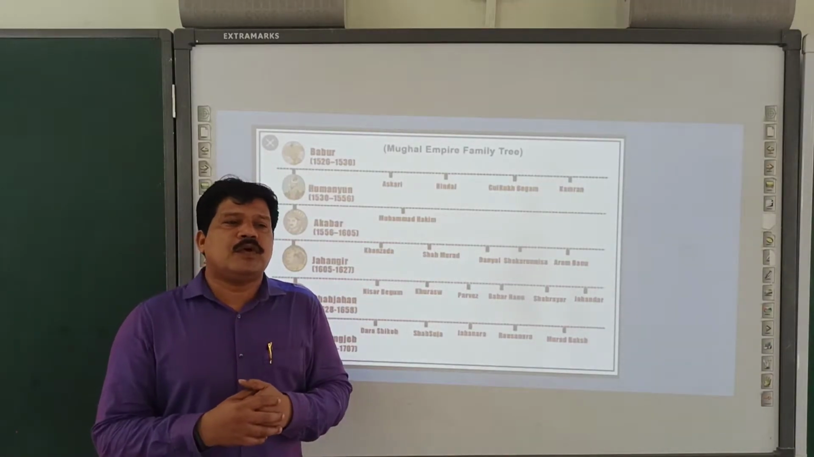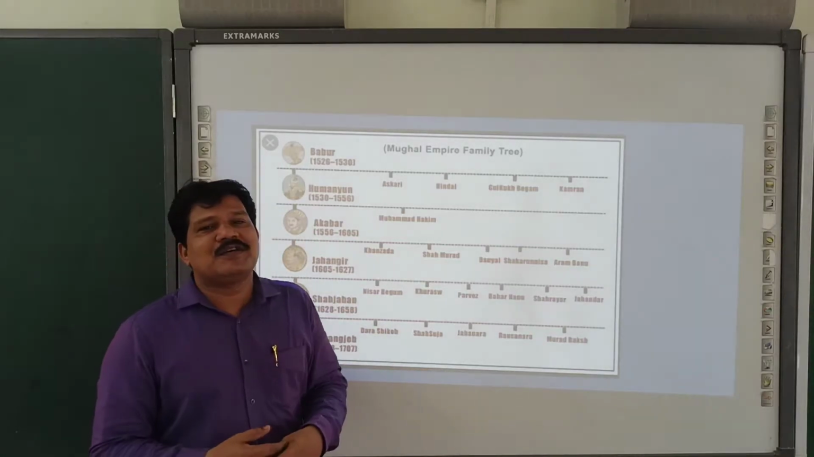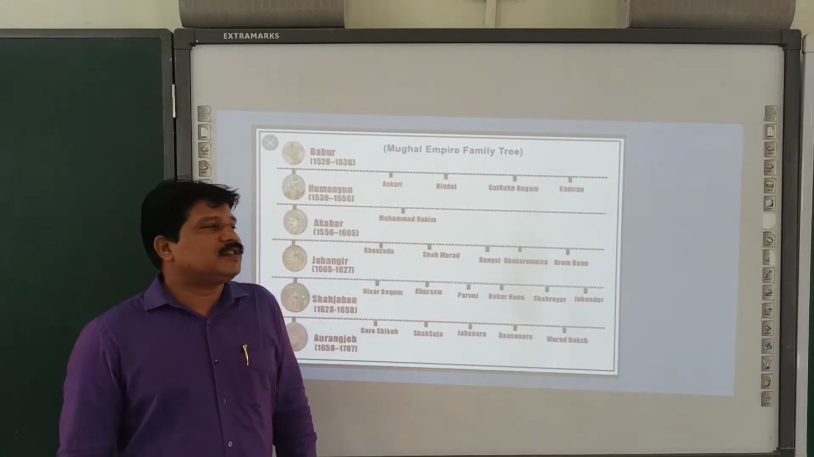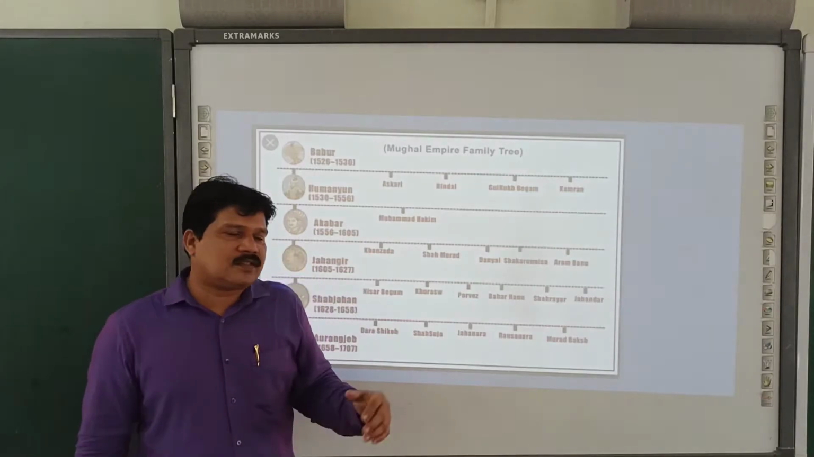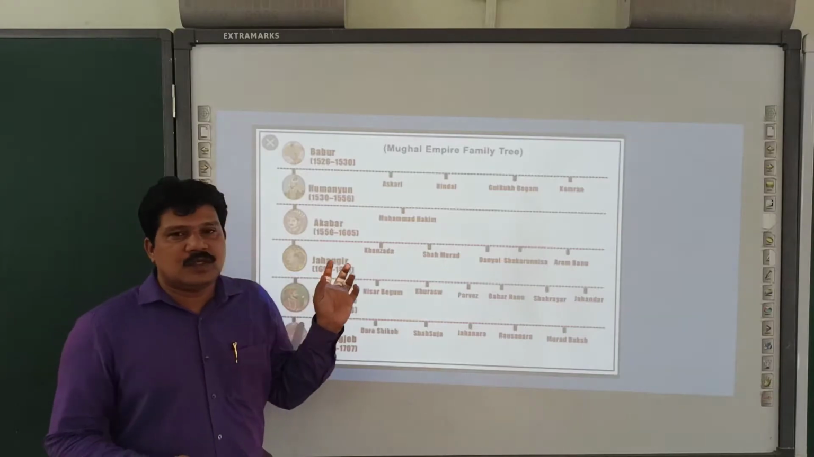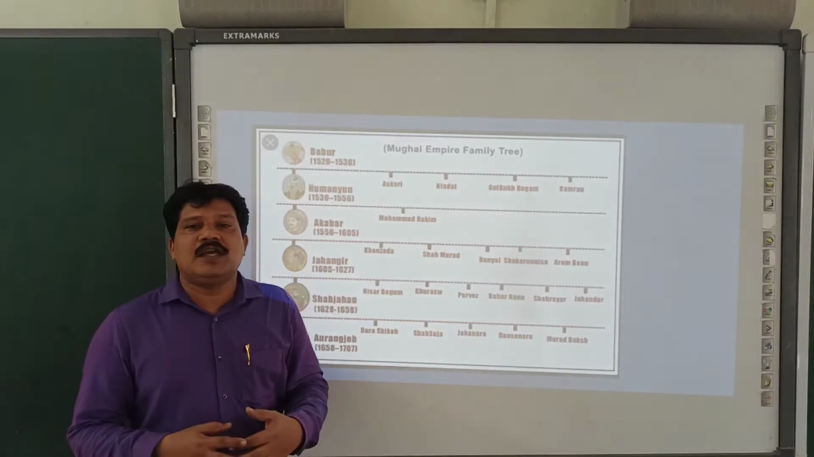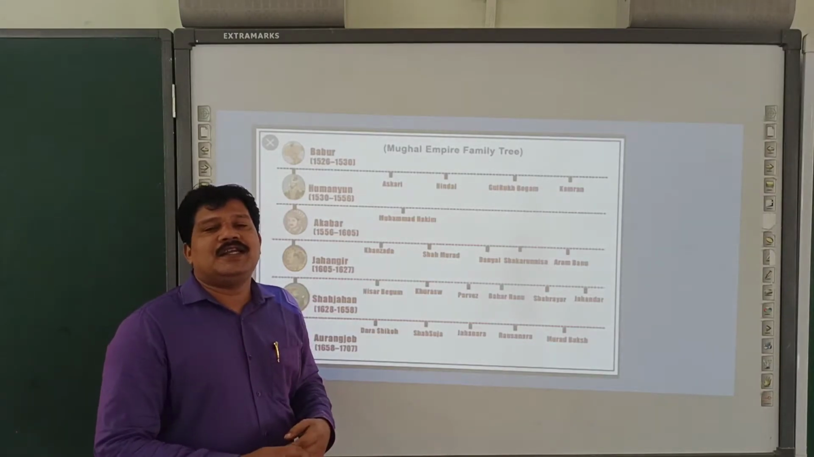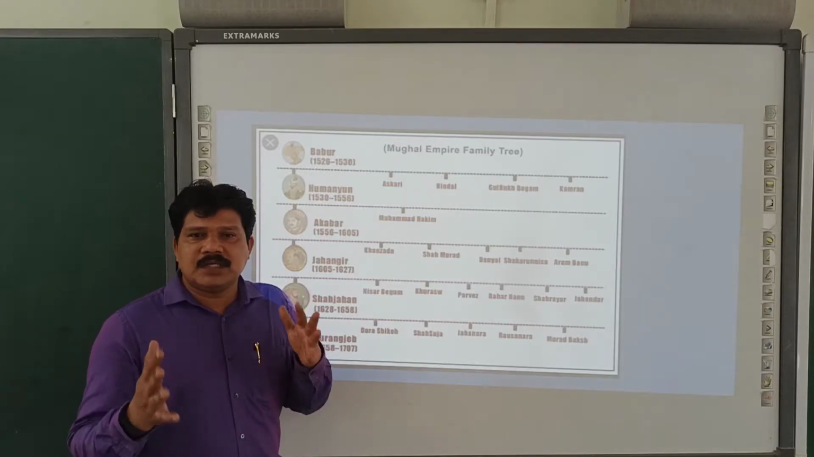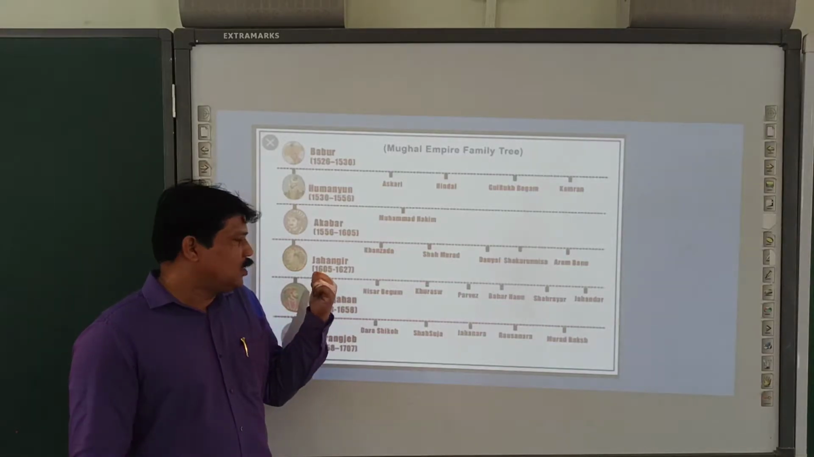Relatively, Akbar ruled for a longer period, and during his time the Mughal dynasty was at the zenith of success. After Akbar's rule came Jahangir. We remember Jahangir because it is during his time that the British East India Company entered India as a mercantile or trading company in the year 1600.